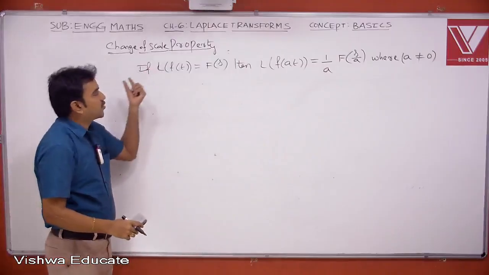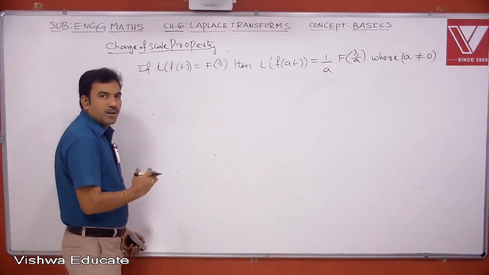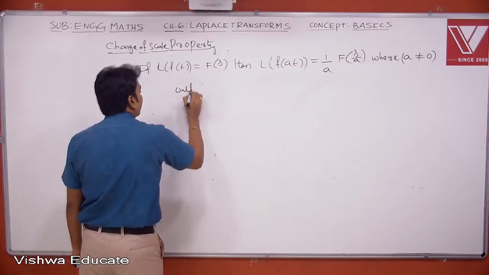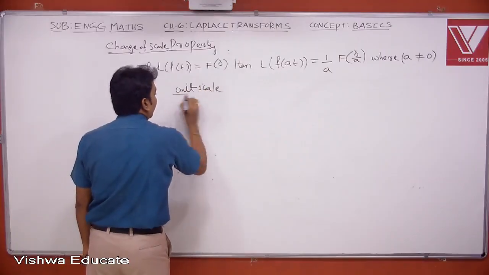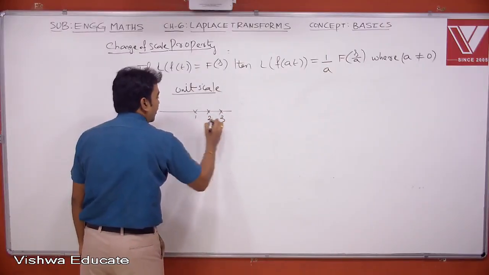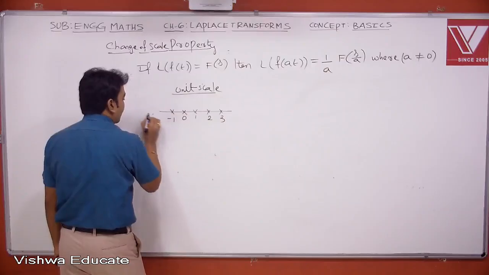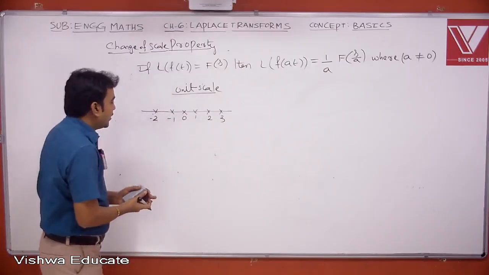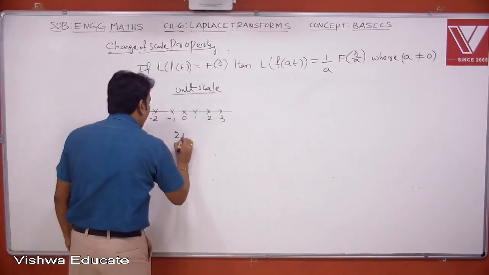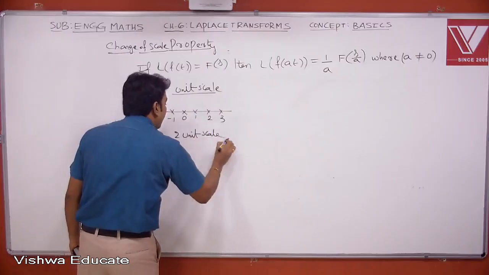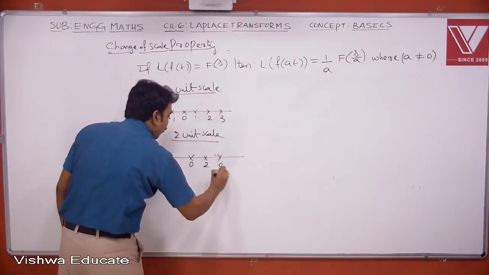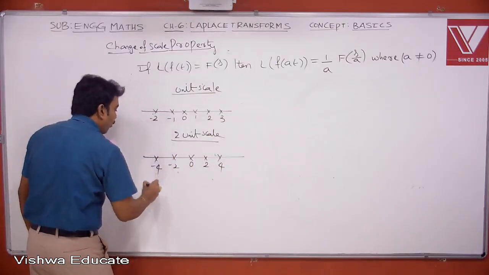So I will tell you why it is called change of scale. When you are working with scale properties, sometimes you may work with the unit scale. The scale will be like this: 1 unit, 2 units, 3 units, this is 0, here it is -1, -2 like this. The distance between consecutive two points is 1, so it is a 1 unit scale. If you ask me what is a 2 unit scale, I maintain the gap of 2: 0, 2, 4, -2, -4 like this.